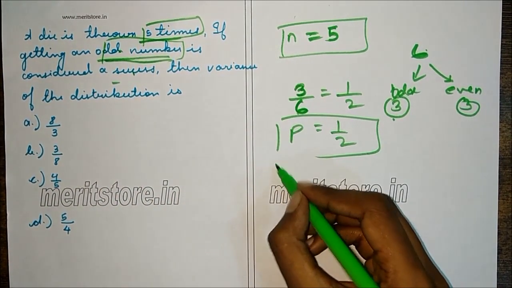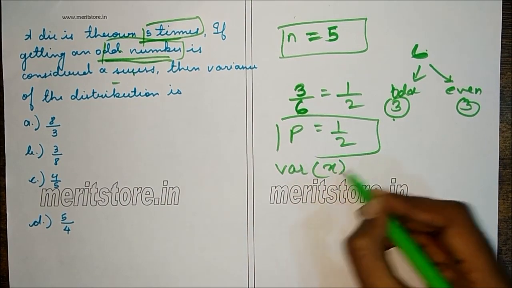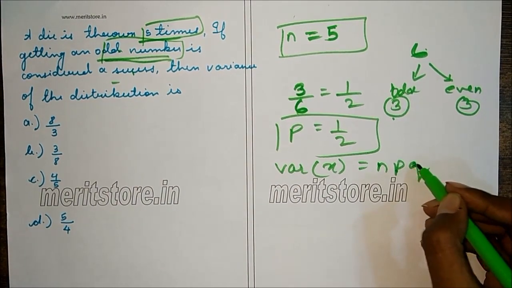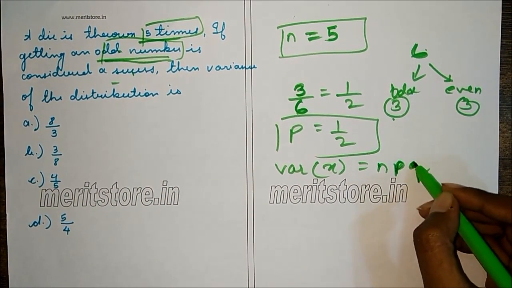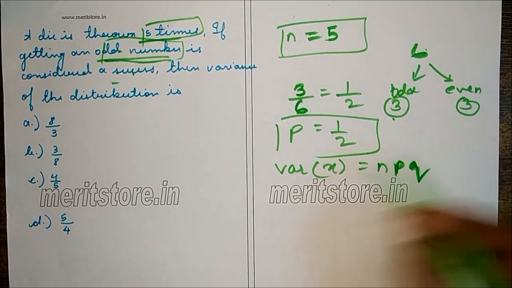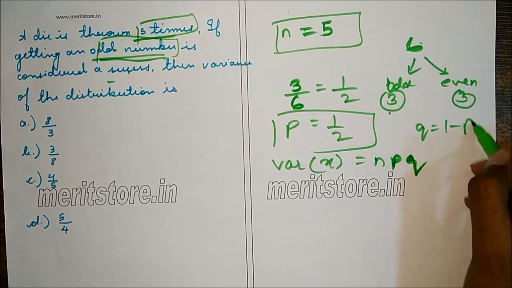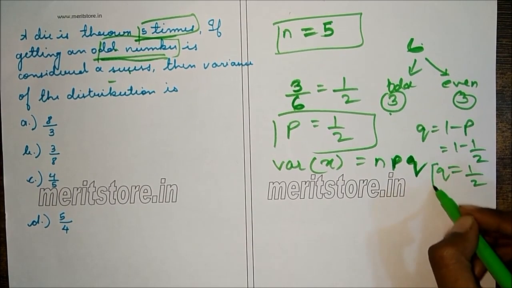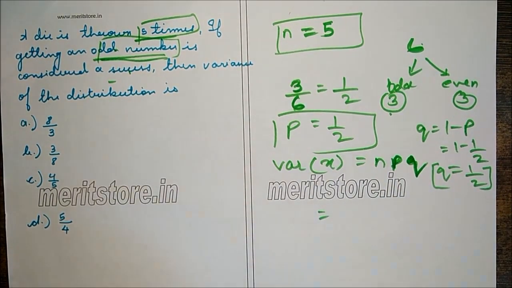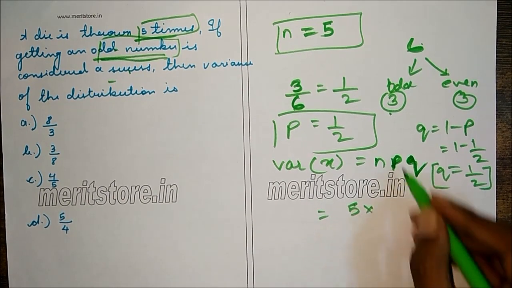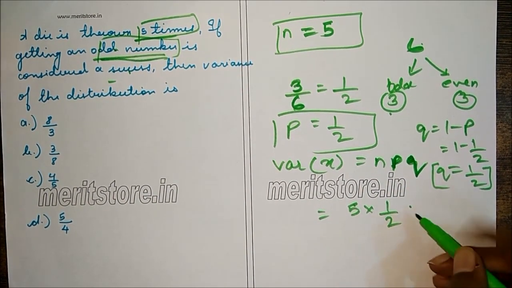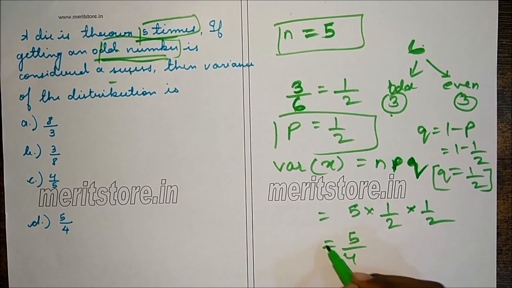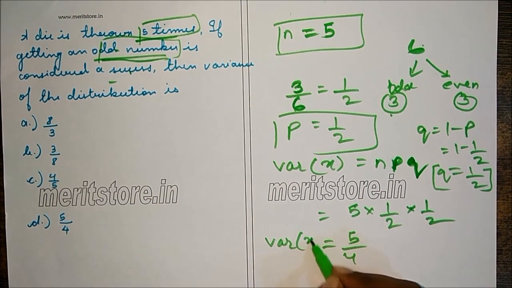Now the formula for variance is V of x equals n into p into q. Now we got n, now we got p. We need q. So q is 1 minus p, which is 1 minus half, which is half. So q is also half, p is also half. So we get n is 5 into p is half and q is also half. So we get the final answer as 5 by 4, which is the variance, 5 by 4, which is option